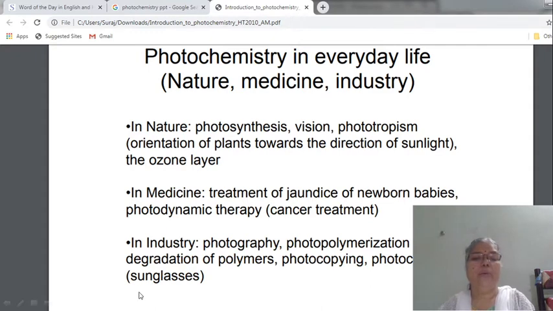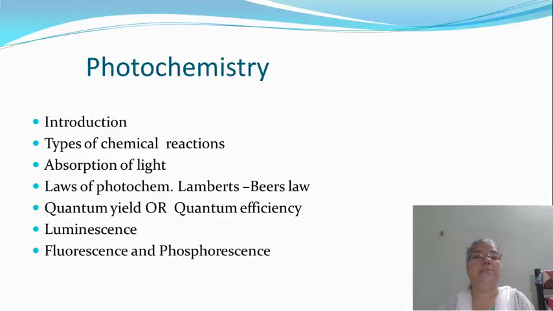Then all of you know, in industry, the examples of photochemical reactions involved, I have cited here very few, and those examples are photography, photopolymerization, degradation of polymers, photocopying, and photochromism, that is the sunglasses. And these are a few examples where there is a use of photochemical reactions.